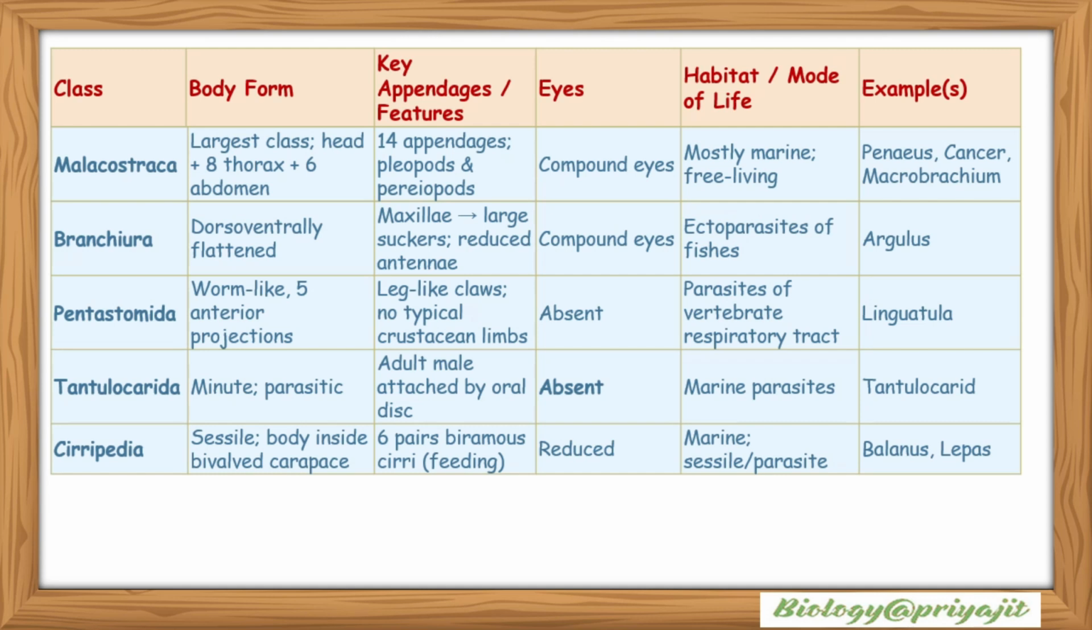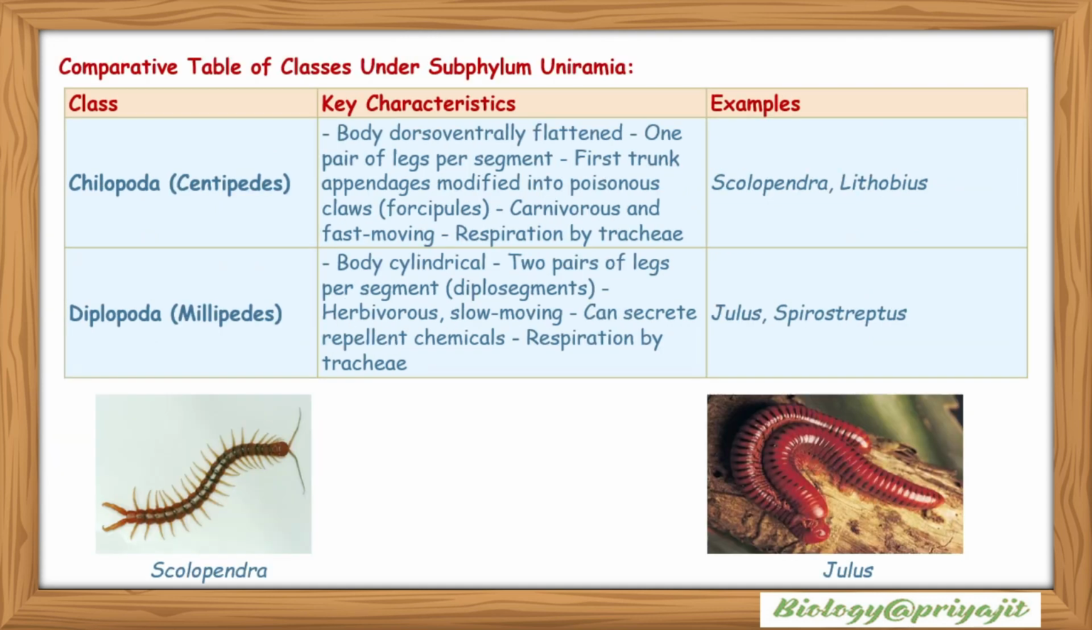They have 6 pairs of biramous appendages, known as cirri, which are used for feeding. Their eyes are reduced. They live in marine environments. They are basically sessile or parasitic in nature. Examples include Balanus, Lepas, etc. Now, a comparative table of classes under subphylum Uniramia.